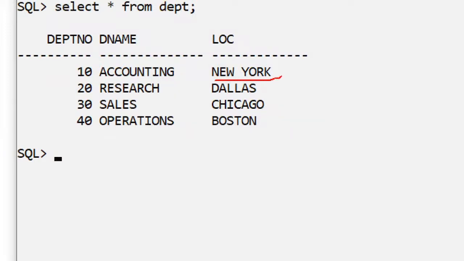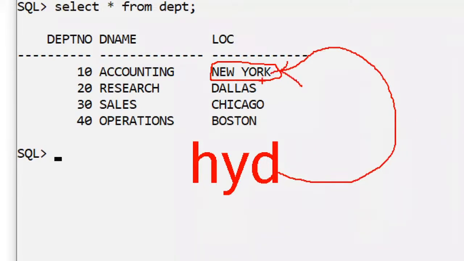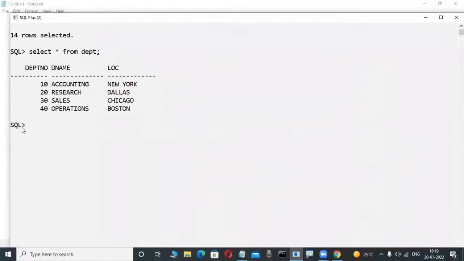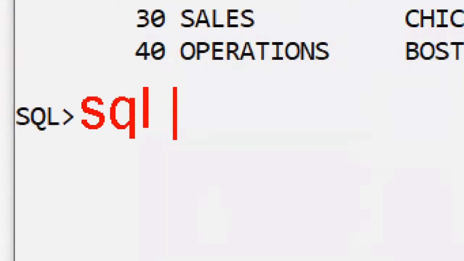Observe here. New York is a city, for example. In my project, today I want to change this New York location into Hyderabad as the location. How can I change it in this relational database? Just at the SQL prompt, using the SQL language. SQL is a very easy language, and I will tell you how.